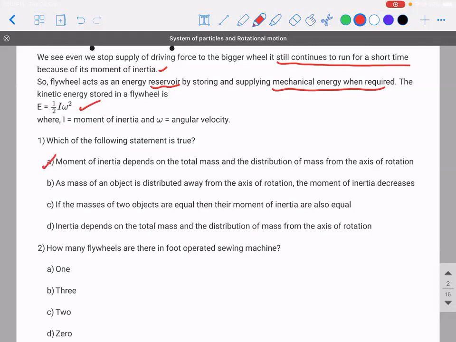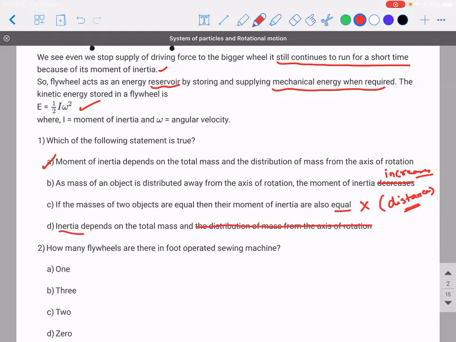So what is wrong in option B? As mass of an object is distributed away from the axis of rotation, moment of inertia increases. If the masses of the two objects are equal, then their moment of inertia are equal. No. Why? Sir, it depends as well on the distribution of mass. Yes, it depends on the distance as well. Inertia depends on the total mass and the distribution of mass from the axis of rotation. So what is wrong here? It's moment of inertia, not inertia.